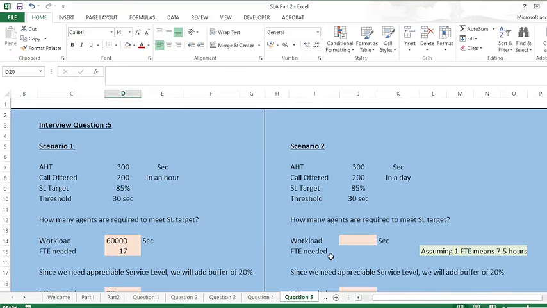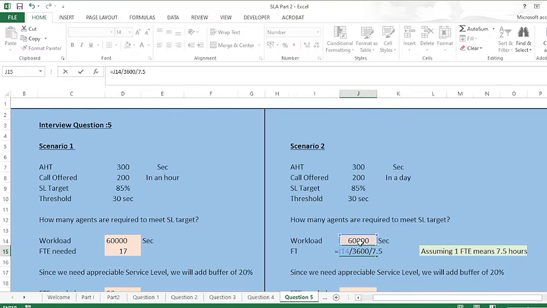All right, now I'll have to calculate the agents required to meet the service level target. How I'll calculate the workload is similar to the first case. Just multiply AST by calls offered, that is 60,000 seconds. So for that entire day I have a workload of 60,000 seconds. Then how I'll calculate the FTE needed: 60,000 divided by 3600, and I also divide by 7.5, right?